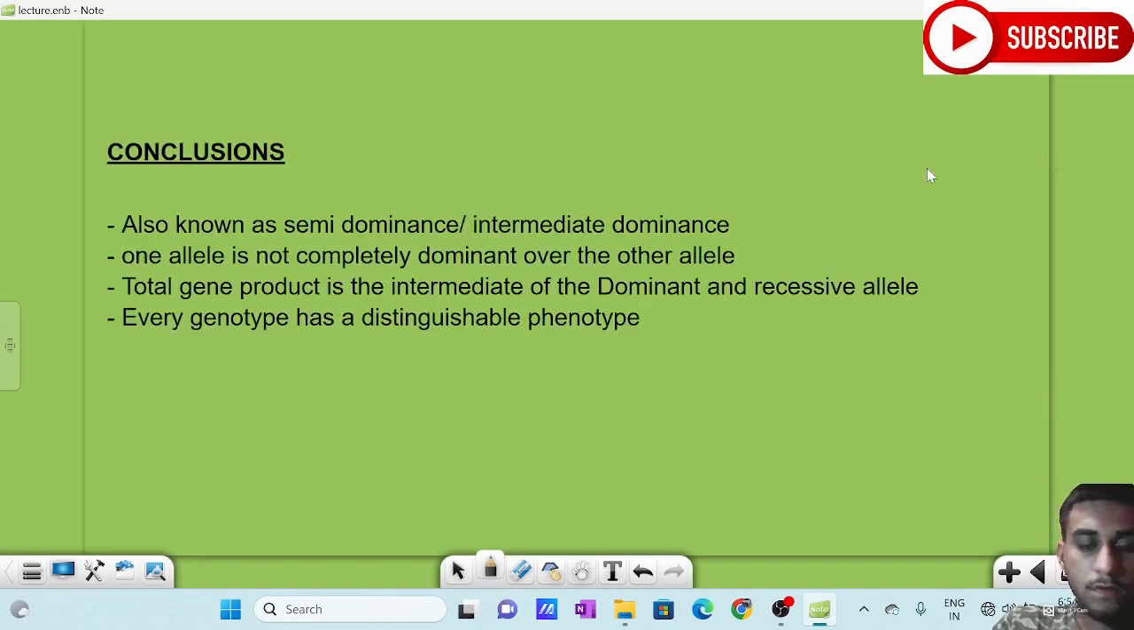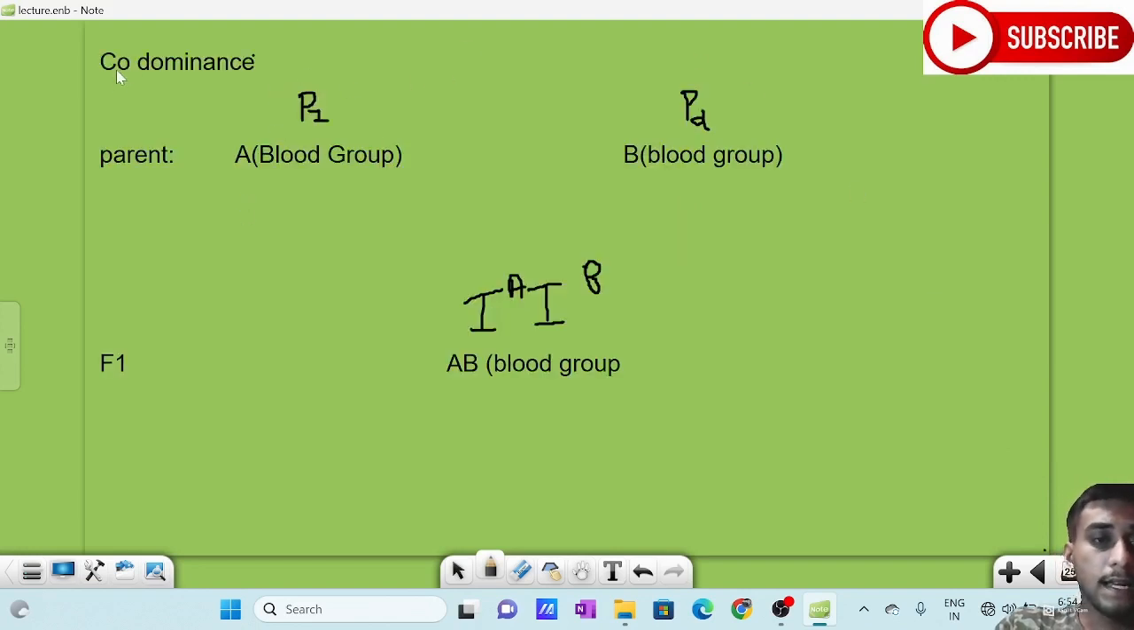So there are certain conclusions. It is known as semi-dominance, intermediate dominance. One allele is not completely dominant over the other allele. Total gene product is the intermediate of the dominant and the recessive allele. Every genotype has a distinguishable phenotype. Please write it down. Next is about codominance.